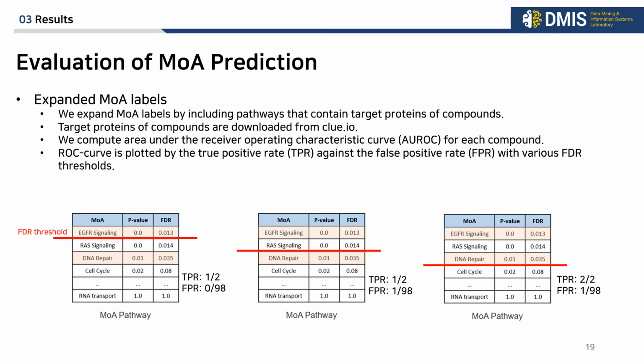We further validate MOA with expanded MOA labels. First, we expand MOA labels by including pathways that contain target proteins of compounds. Target proteins of compounds are downloaded from clue.io. We compute area under the receiver operating characteristic curve, AUROC, for each compound. The ROC curve is plotted by the true positive rate against the false positive rate with various FDR thresholds.